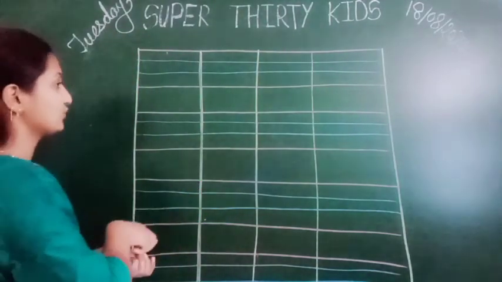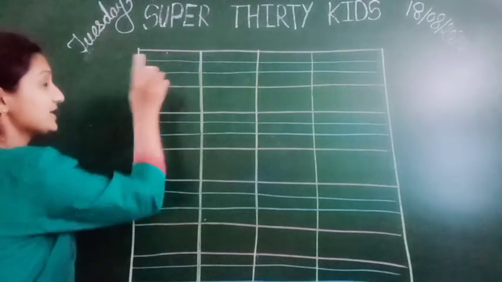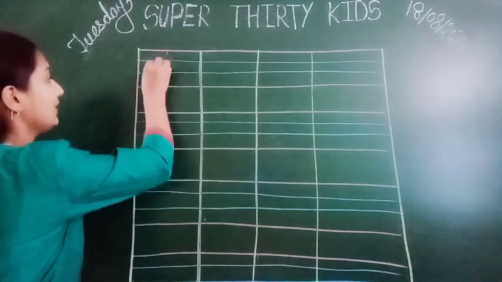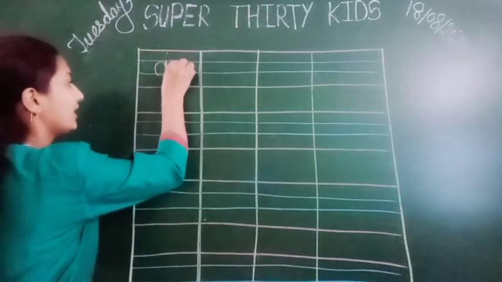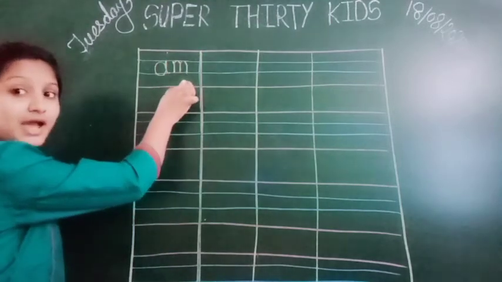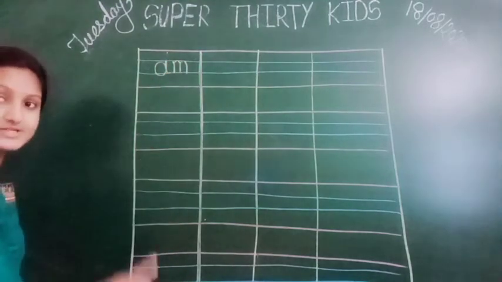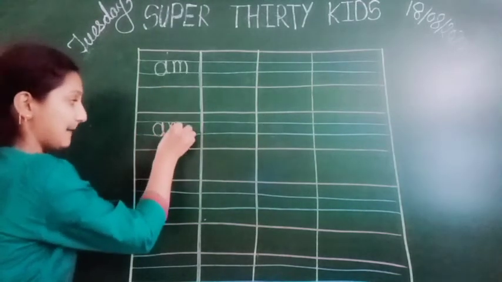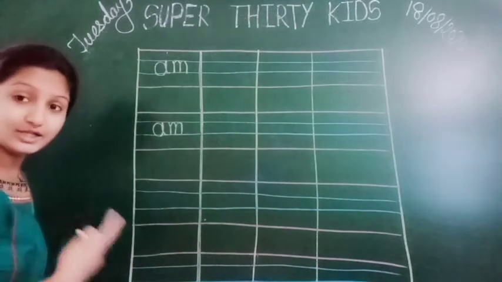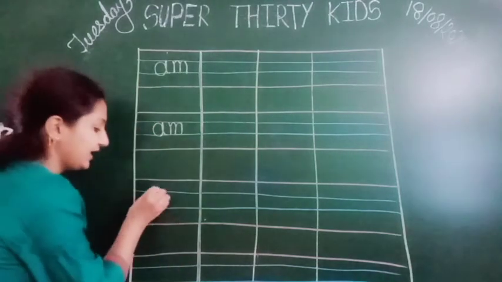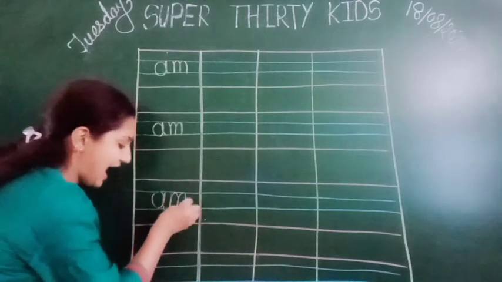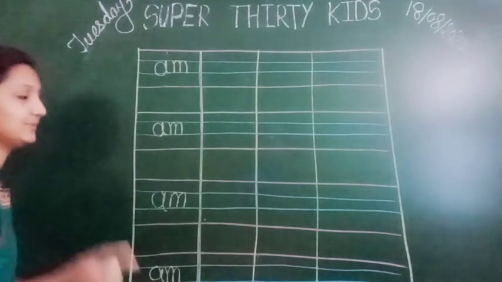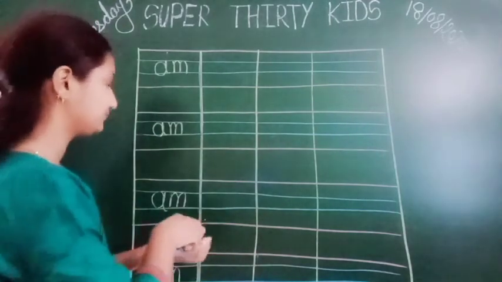AM, am. So we have to write here in 2 lines. Only small letters we are going to use here for the word. AM, am. Write A, write am. So here I gave you place. You have to write in good handwriting. AM, am. Like that you have to read it also and write it also. AM, am. Okay. So next word is